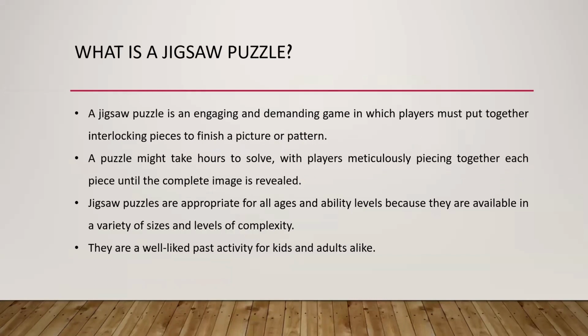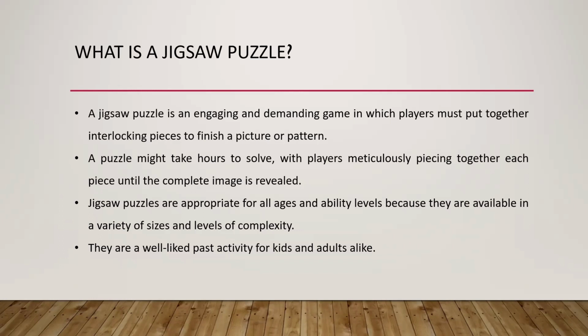Before proceeding with the overview of the project, I would like to quickly provide you a brief introduction about what exactly a jigsaw puzzle is. A jigsaw puzzle is a puzzle that requires the assembly or combining of irregularly shaped pieces, each of which will typically have a portion of a picture. So when combined together, all the puzzle pieces will provide a complete picture.